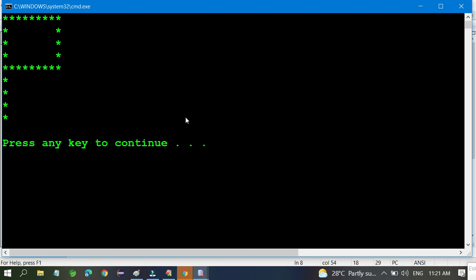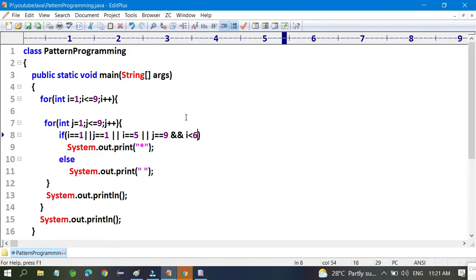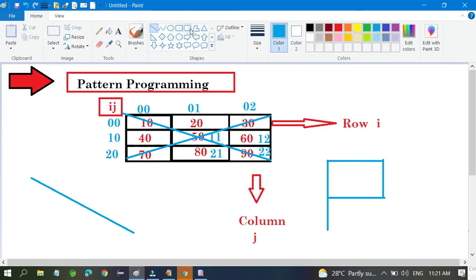So I hope guys you understood how I can print the P. Definitely it's a very easy way. If you want to print Z, how can I do it? For example, I want to print these symbols: this one top, bottom, again I have to take this one, and again this one. This is absolutely Z. This is very simple also.